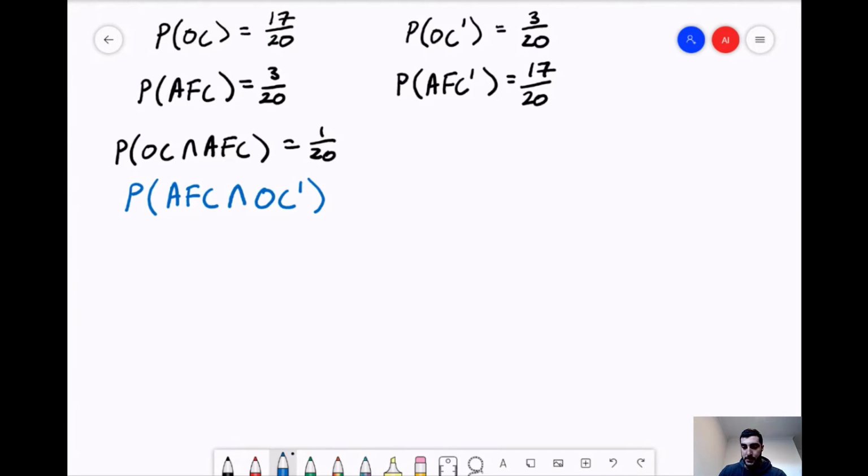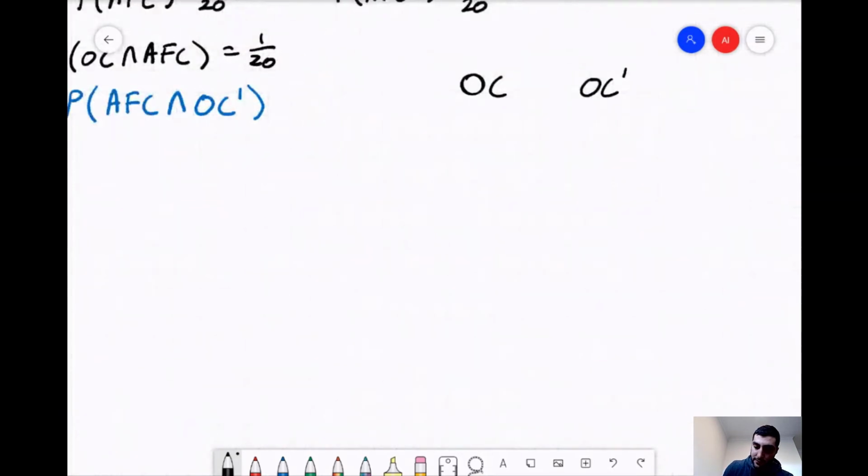There's a couple of ways to work this out. I prefer to take the Markov chain or Markov table approach, in which we list all these values in a table to work out all the unknowns. Another option would be to use a Venn diagram, but for this video I'm just going to demonstrate using the Markov table. So I'm just going to put OC, oil change, not oil change. We're then going to have air filter change and not air filter change.